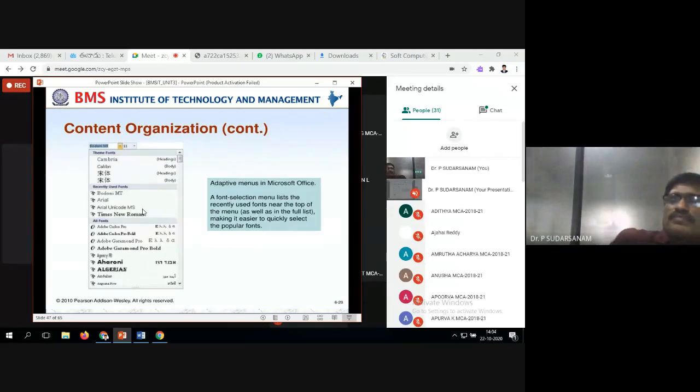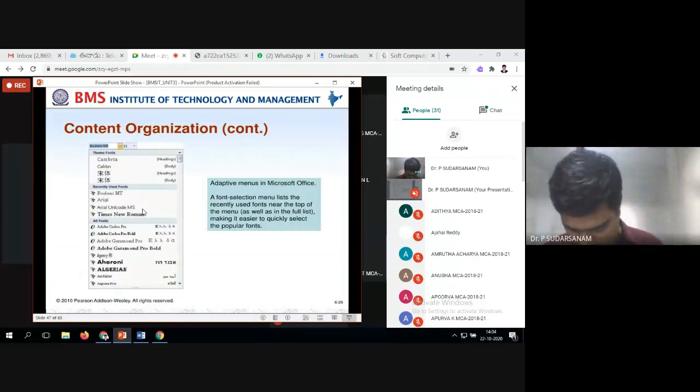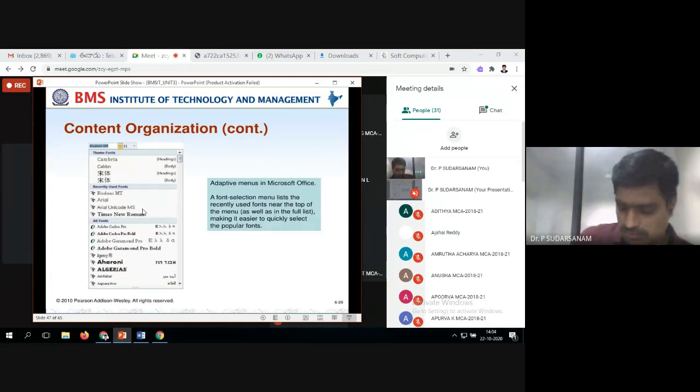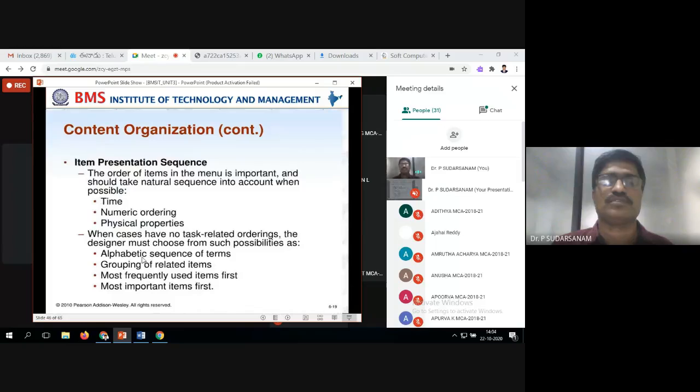So the most recently used items should be displayed first, and for the remaining you always follow alphabetical order. That's what this also says: alphabetical sequencing of the items, grouping the related items, most frequently used item first, most important items first.